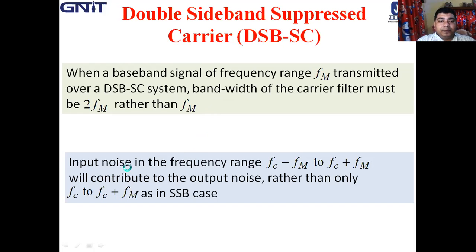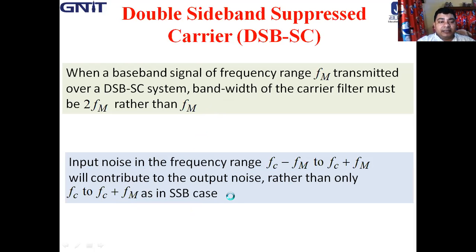Thus the input noise in the frequency range fc minus fm to fc plus fm will contribute to the output noise, rather than only fc to fc plus fm as in the SSBSC case.